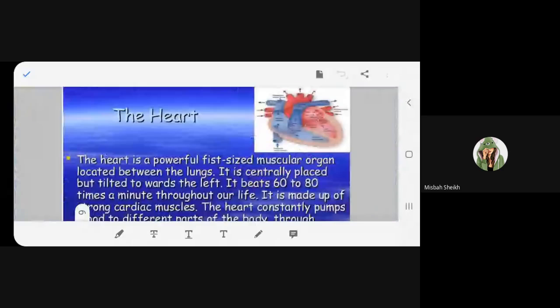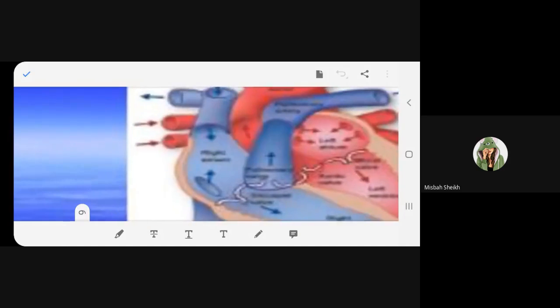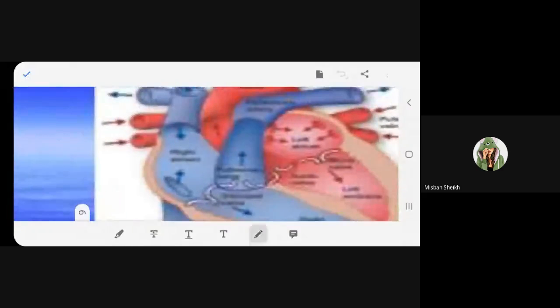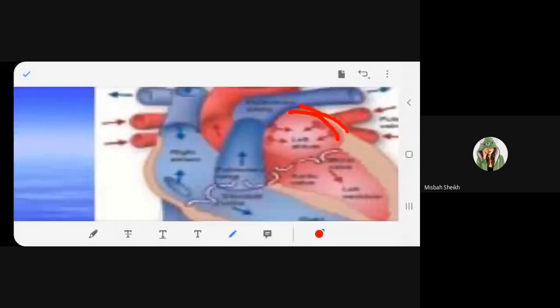I will show you. All of you please pay attention. Can you see this wall, this portion? This is the auricle. This is one and this is the second. Left auricle and the right auricle. This much you have understood?